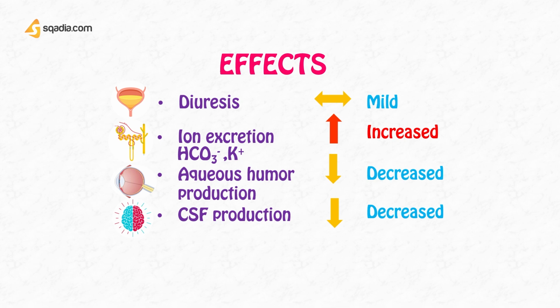So to summarize, they are mild diuretics, they are going to increase bicarbonate and potassium excretion in the urine, and they are going to decrease the aqueous humor production as well as CSF production. So these were the overall effects of using carbonic anhydrase inhibitors.